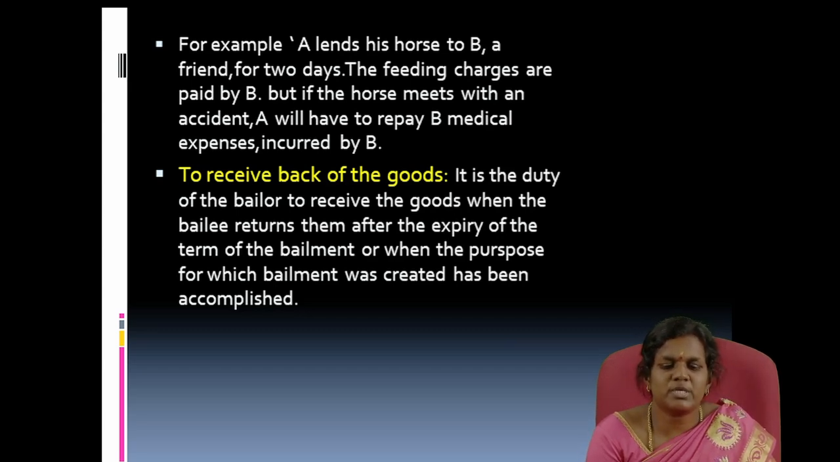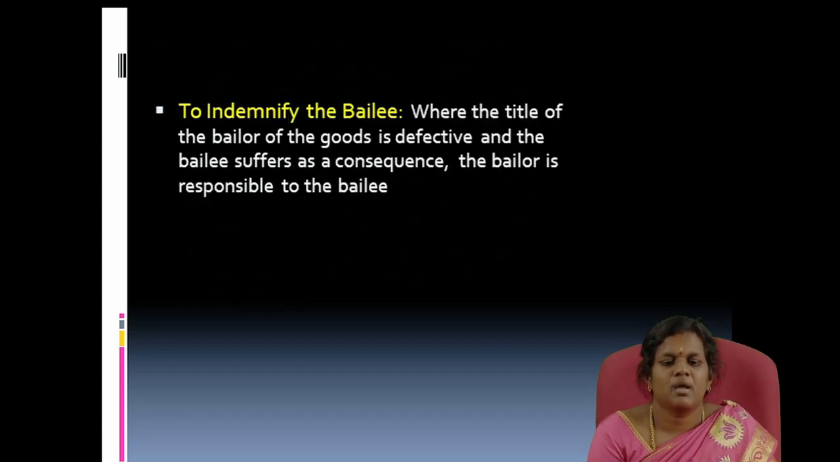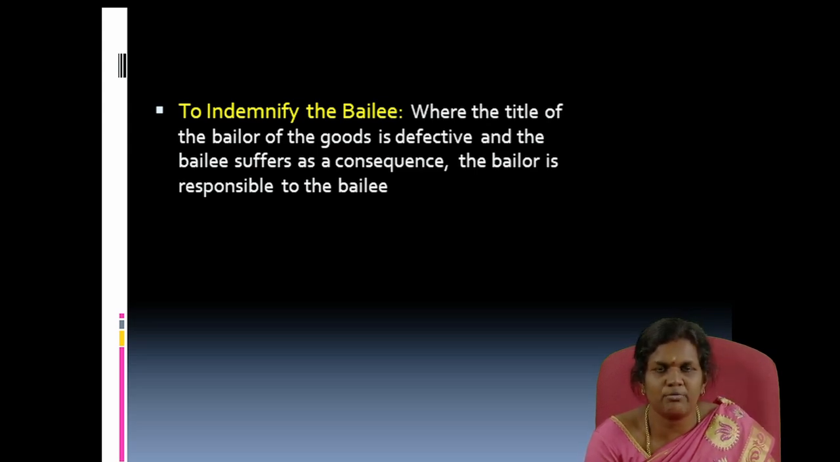And the next one is to receive back the goods. The duty of the bailor is to receive the goods when the period of bailment is completed, and the bailor should take back the goods when the purpose of the bailment has been accomplished. And the last one is to indemnify the bailee. Where the title of the bailor to the goods is defective and the bailee suffers some losses, the bailor is responsible to the bailee.